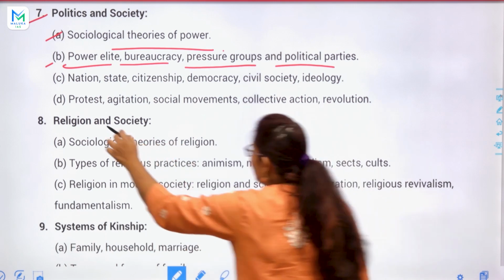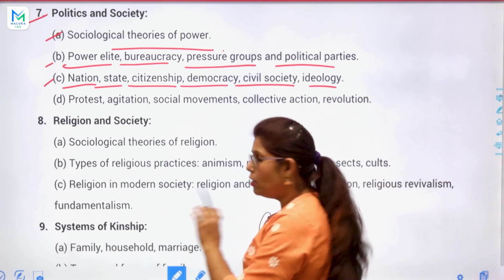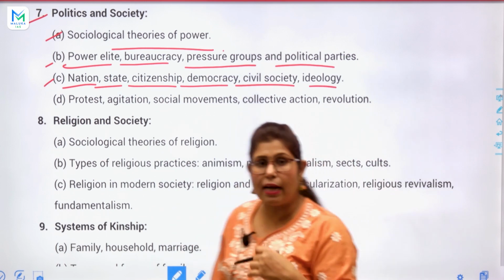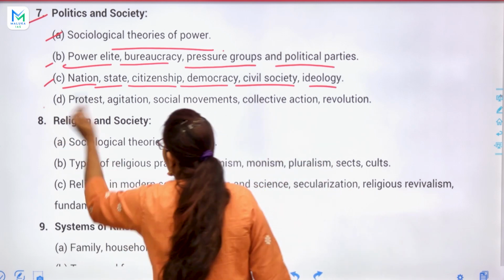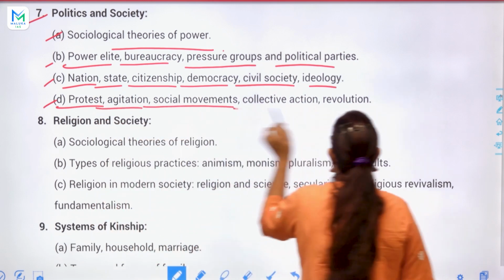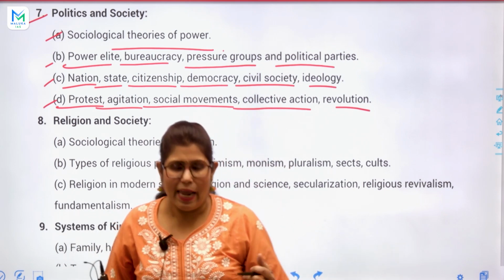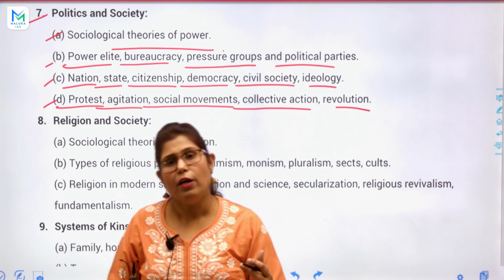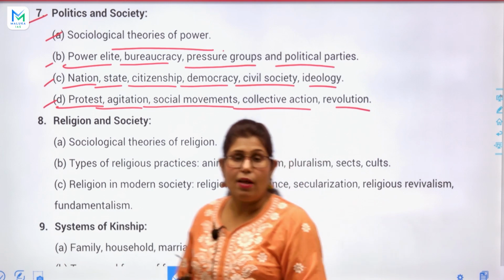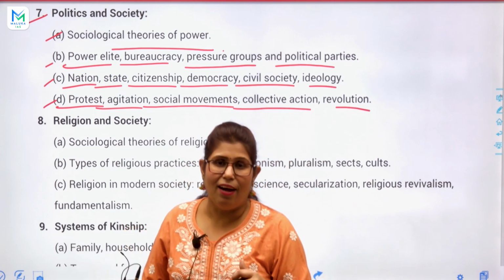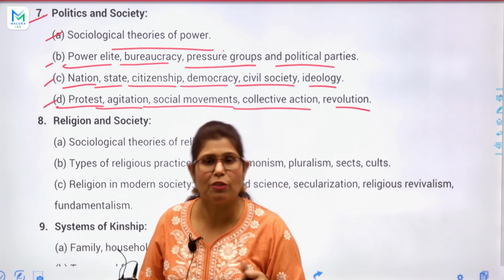The next topic is again nation, state, citizenship, democracy, civil society and ideology. Same, it connects itself with the polity and governance. Okay, so yes, we will study. And next, again, protest, agitation, social movements, collective action, and revolution. The type of movements that happen in our society, like the farmers movement, the Shaheen Bagh movement, which happened in opposition to the CAA and NRC, and the farmers movement, very famous.